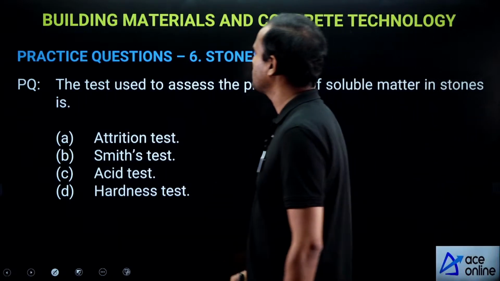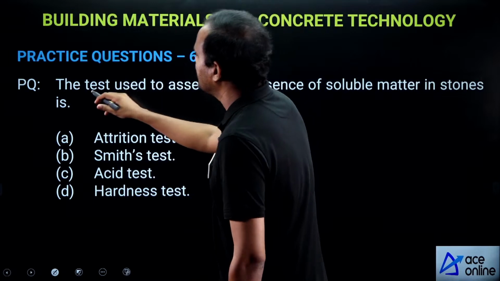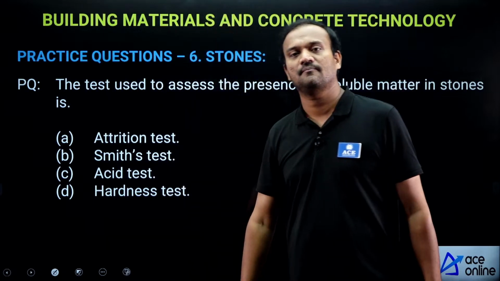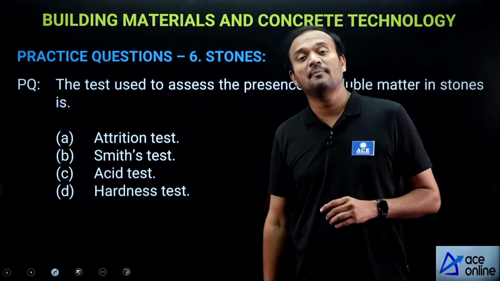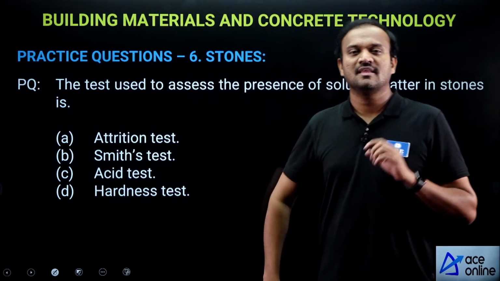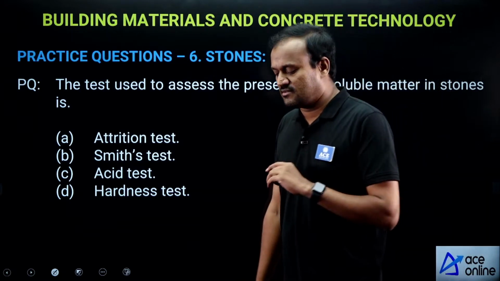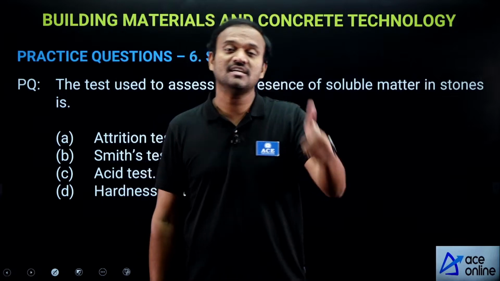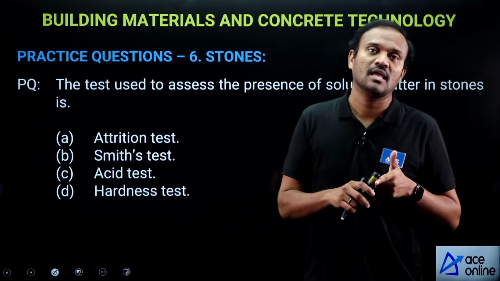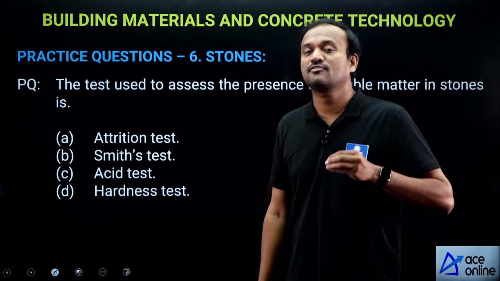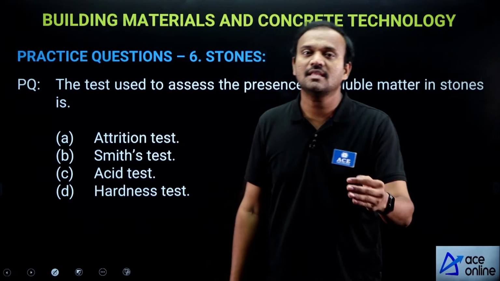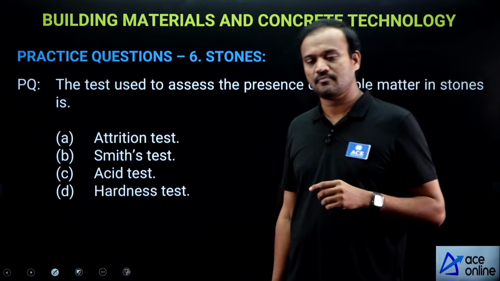Next, question on stones. The test used to assess the presence of soluble matter in stones is, see, in the stones topic, testing of stones is very important. There are 8 important tests for stones. 1, attrition test, we use Deval's testing machine. 2, Smith's test for determining the presence of soluble matter. 3, acid test for determining the presence of calcium carbonate.